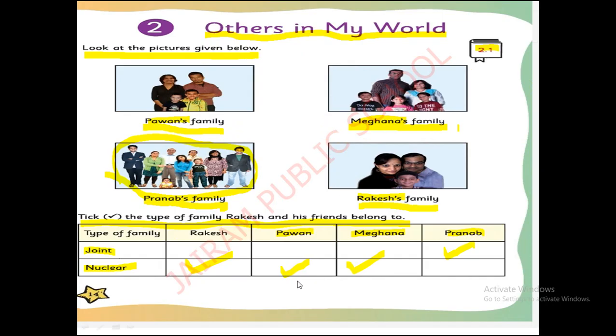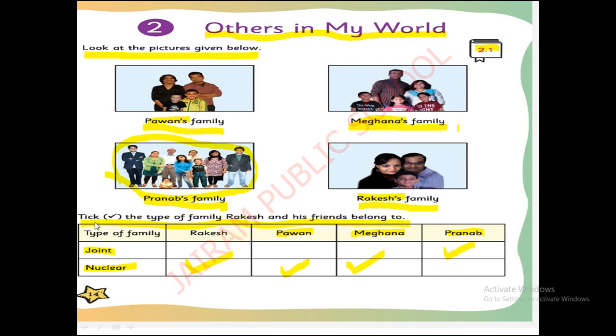Okay. Then the chapters where you can go to the exercise. The page number 14, first exercise. Have you all completed this page also? Shall we recap all the exercises now? Now in this, see Pavan's family, Meghna's family, Pranav's family, Rakesh's family. They told, look at the pictures given below. You have to tick which family is joint family and which one is nuclear family. You have to tick according to that.